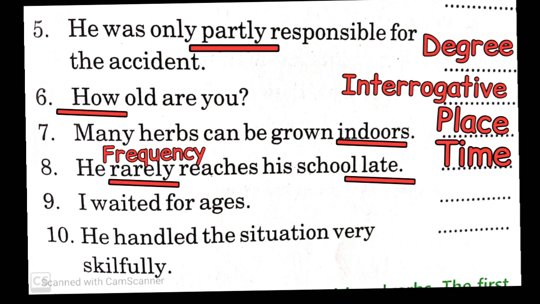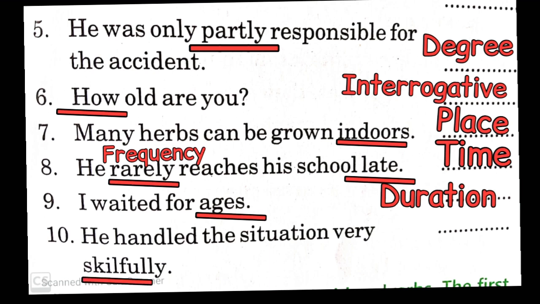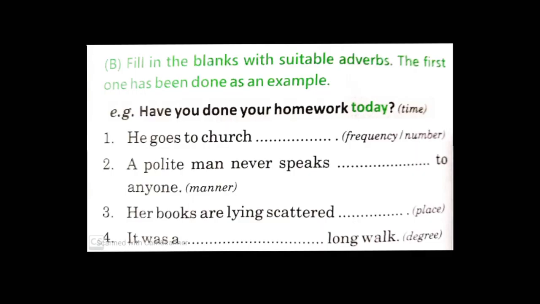Ninth, I waited for ages. Adverb is ages and it is the duration. The last sentence is, he handled the situation very skillfully. Here the adverb is skillfully, which is the adverb of manner. Second question is, fill in the blanks with suitable adverbs. You can fill as per your choice also.